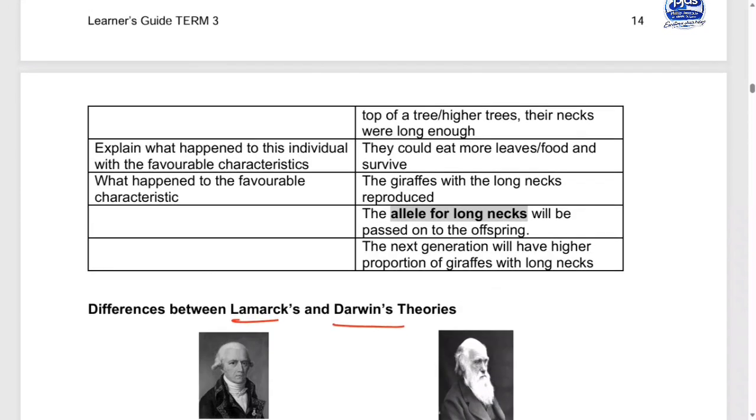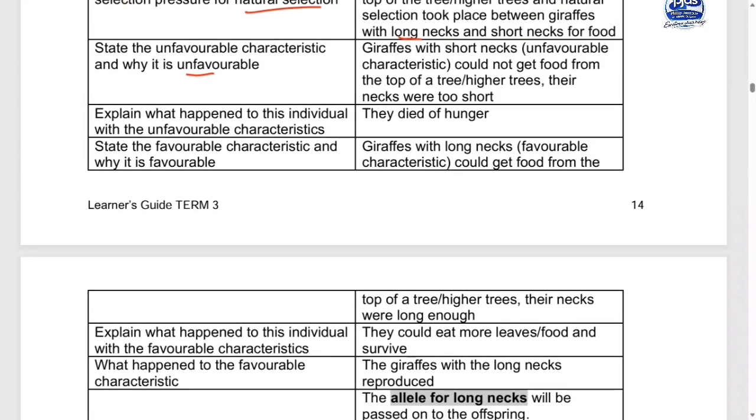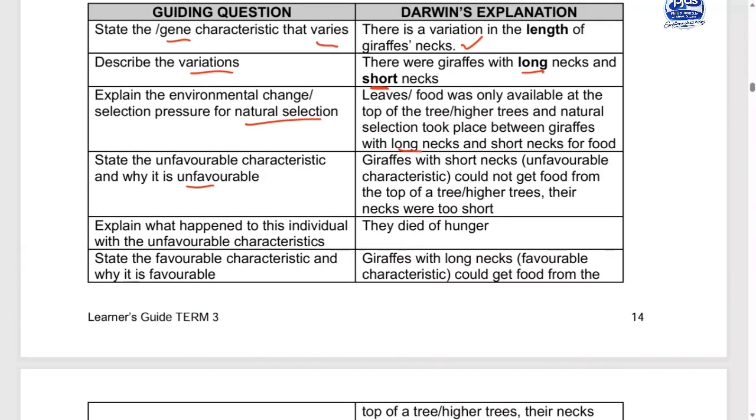While in Lamarck's theory, there is no proof that acquired characteristics are inherited. There is no proof that the more I use my structure, the more developed it will get. You get my point? In other ways, yes, it might be there, but there is no proof that the more I lift heavy weights, my children will come having more muscles like their father, which is wrong. So definitely he is wrong.